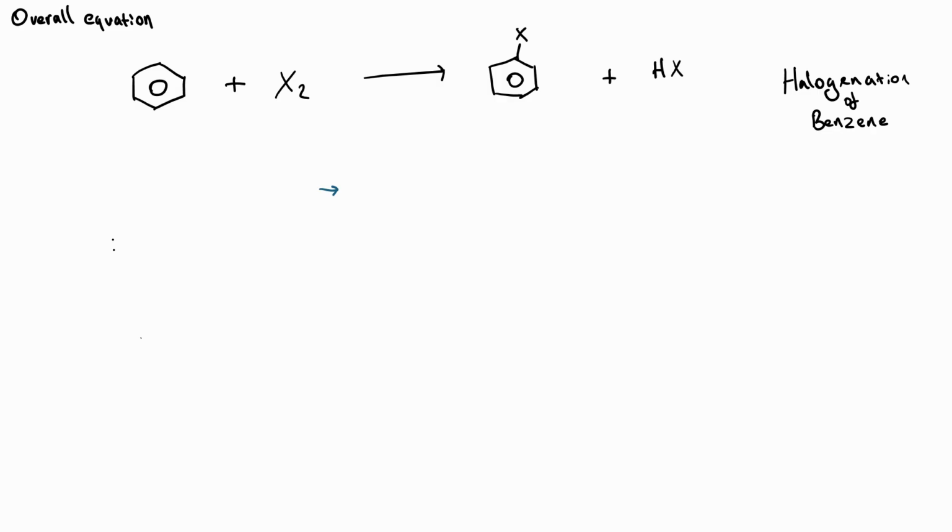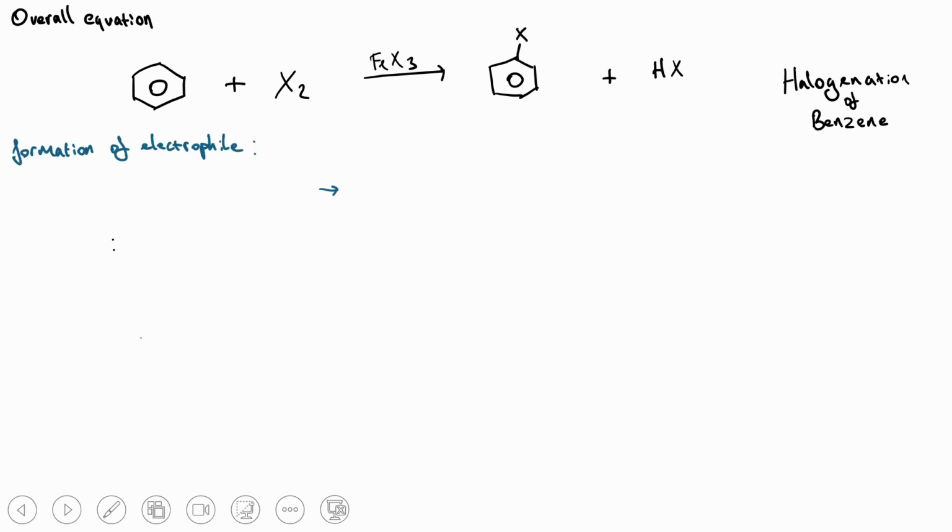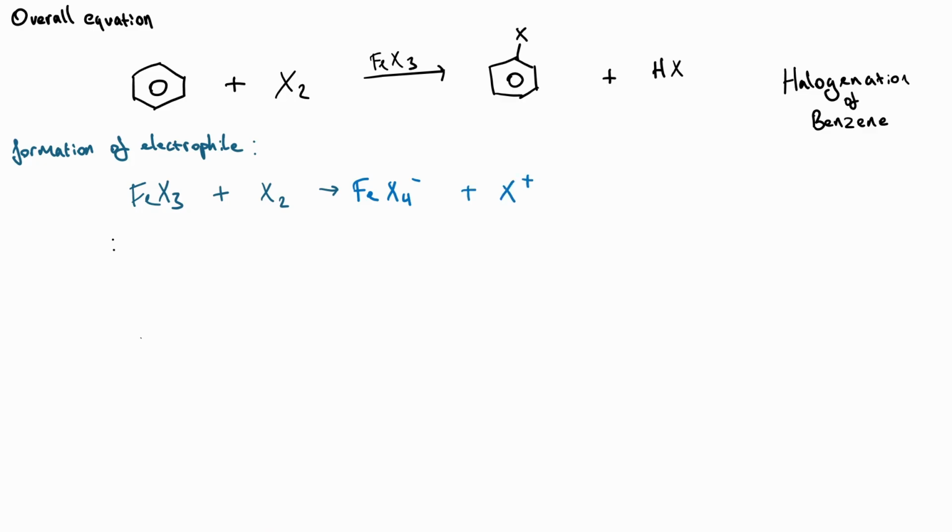Now, benzene we know is unable to form electrophiles on its own. So a catalyst will be needed to form a halogen electrophile. So for this catalyst, could be iron bromide, FeBr3, it could be aluminium chloride, AlCl3, or any other compounds which is a metal halide carrier. I'm going to show that with FeX3 in general terms. When the catalyst reacts with the halogen, we form a tetrahalide compound with a negative charge, and we'll also form a halogen cation. Now that halogen cation is our electrophile.